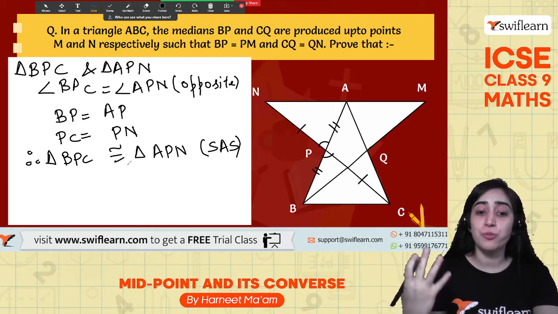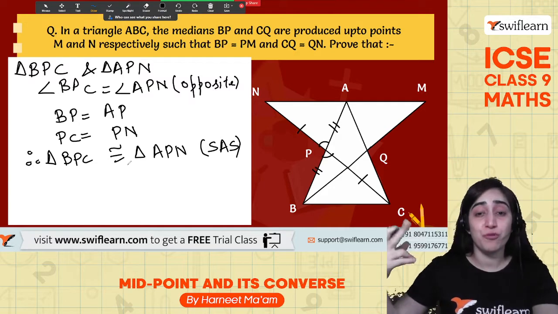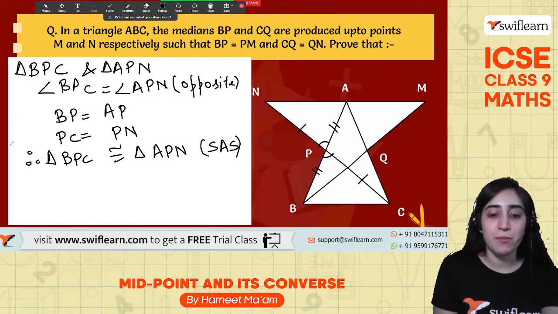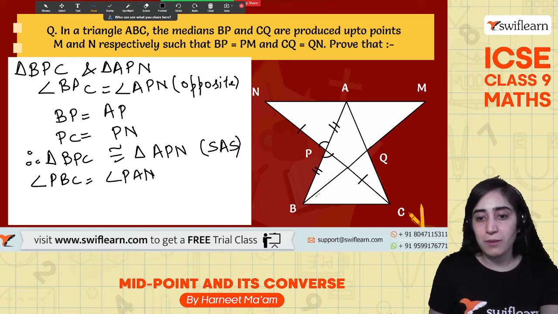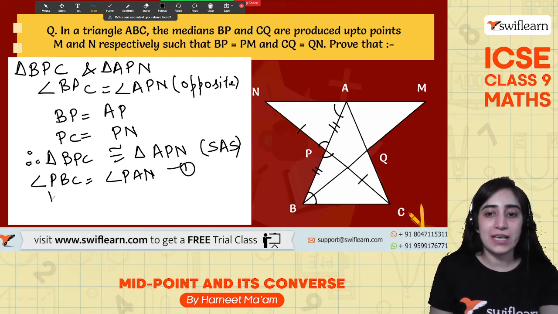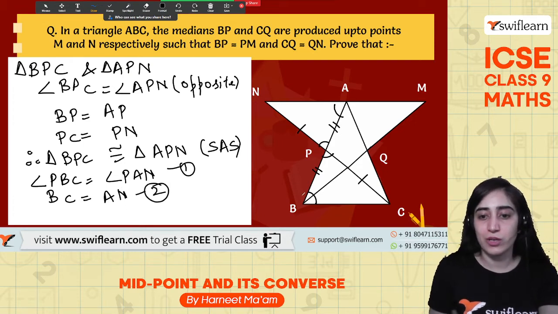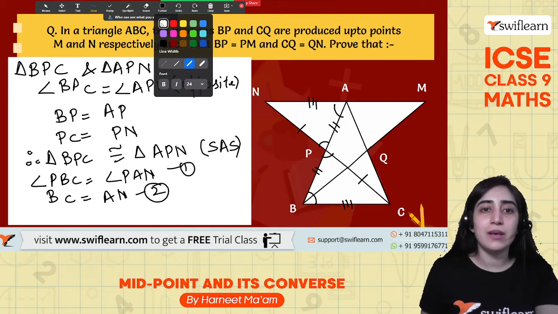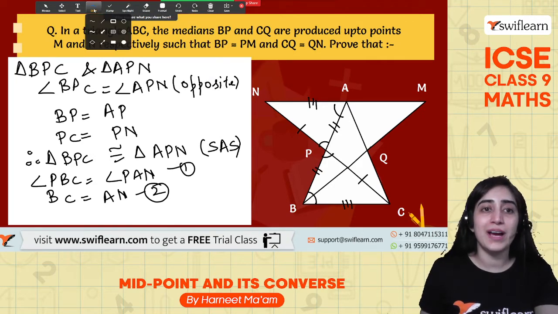What do I need to prove? I need to prove that they are collinear, they lie in line, first of all, and then that it's a midpoint. So those are the two things I need to prove. So let's move on to the next thing. What does it say? So similarly, when I know this, I know that angle PBC will be equal to angle PAN. So PBC, this side, and PAN, this angle is equal, by CPCT. So let me name this one of the angles. And the other one says that BC will be equal to AN. So I've made this the second equation. So this side is equal to this side. All right, clear? So what has happened? Now we know that they are congruent and I'm able to find these two equations.